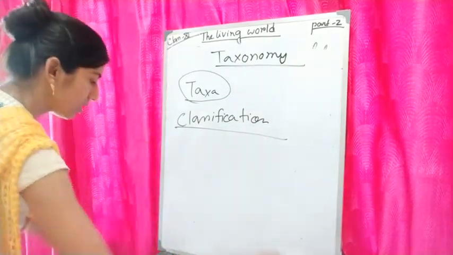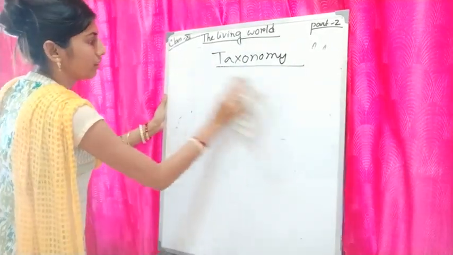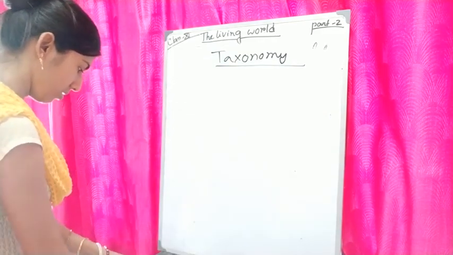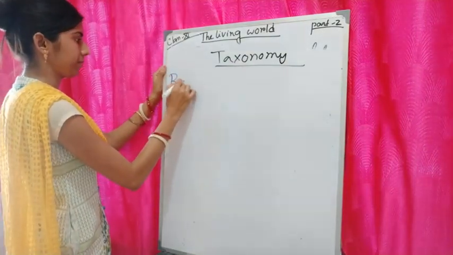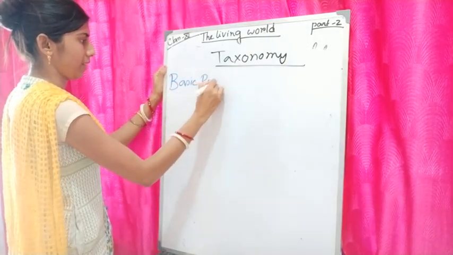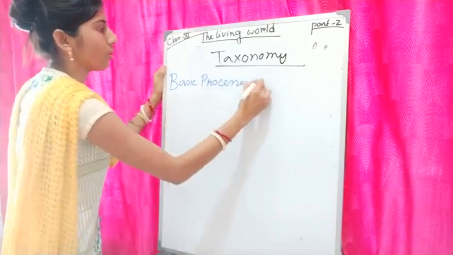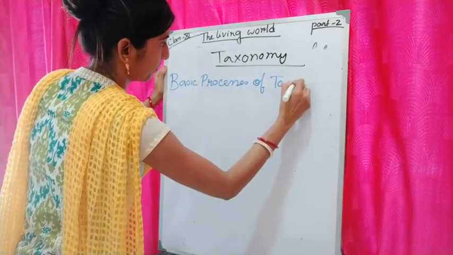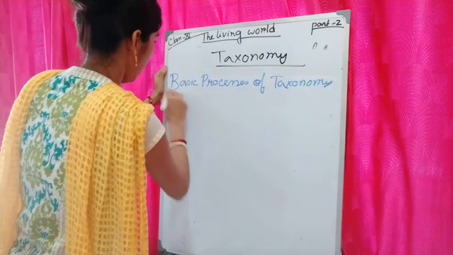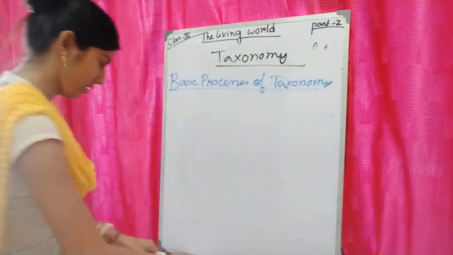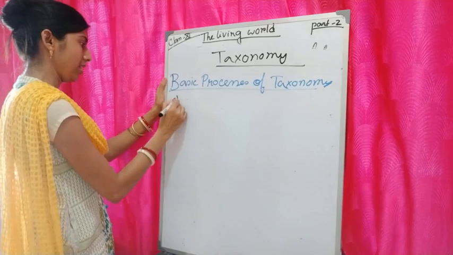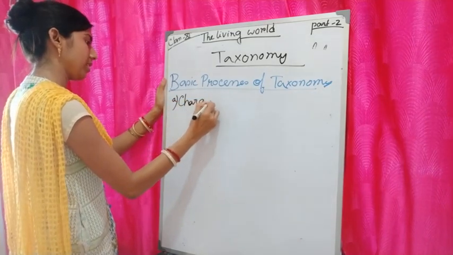Here we come to know the basic processes of taxonomy. First, characterization.